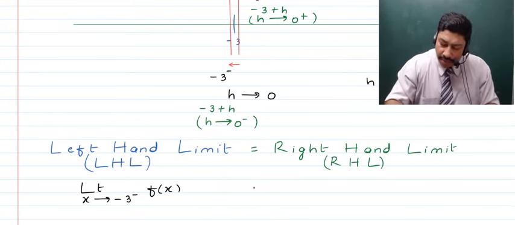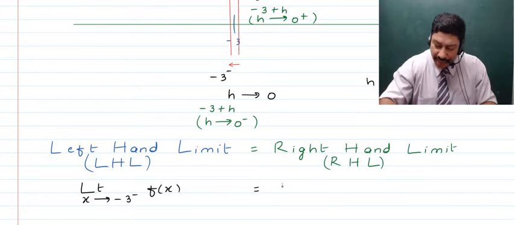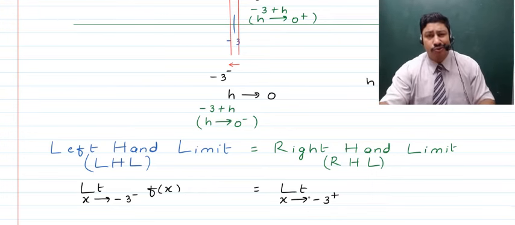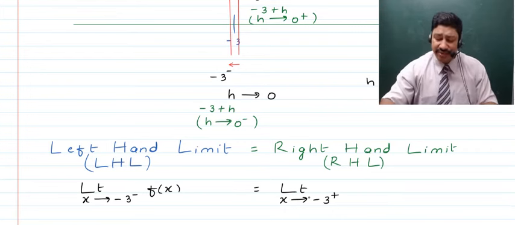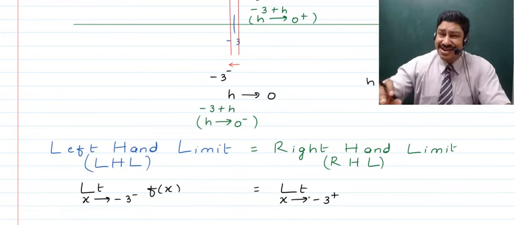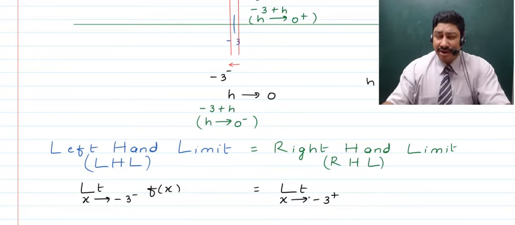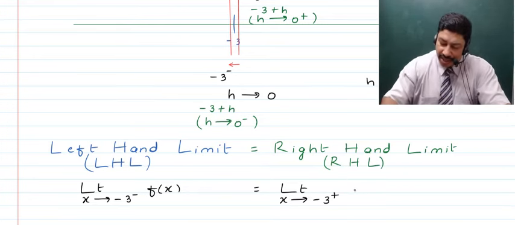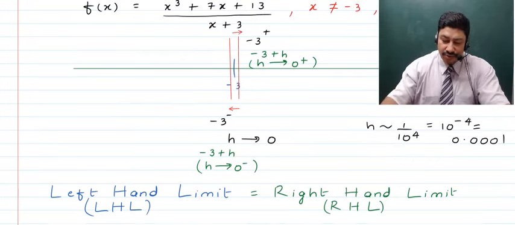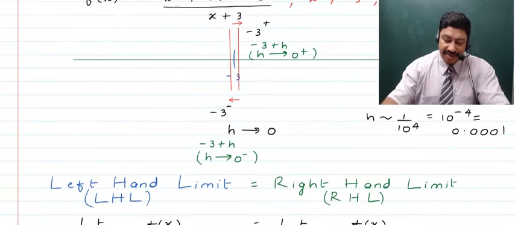Now if you talk about the right hand limit in a similar way, you will say limit x tending to minus 3 plus. So this point is very close to minus 3 but on the right hand side of it, because there is a plus sign in the exponent, right, which is again symbolic, which shows that this point is one such which is a little greater than the value of x being minus 3, right? Now, as we want to find out the limit of the function, obviously we'll also be talking about the function, right? Now, in this case, the function is the one that I've given you, that is x cubed plus 7x plus 13 divided by x plus 3.